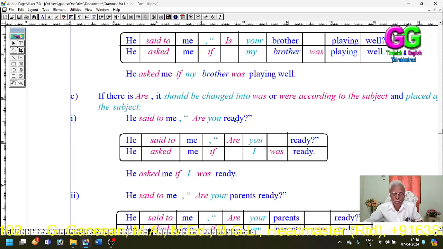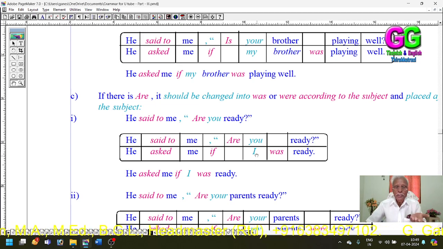He said to me, "Are you ready?" Said to is changed to asked. Question C. In the direct speech, the subject is you. It is changed into I in the indirect speech. You refers to the hearer, me. So the subject you is changed into the first person singular I.